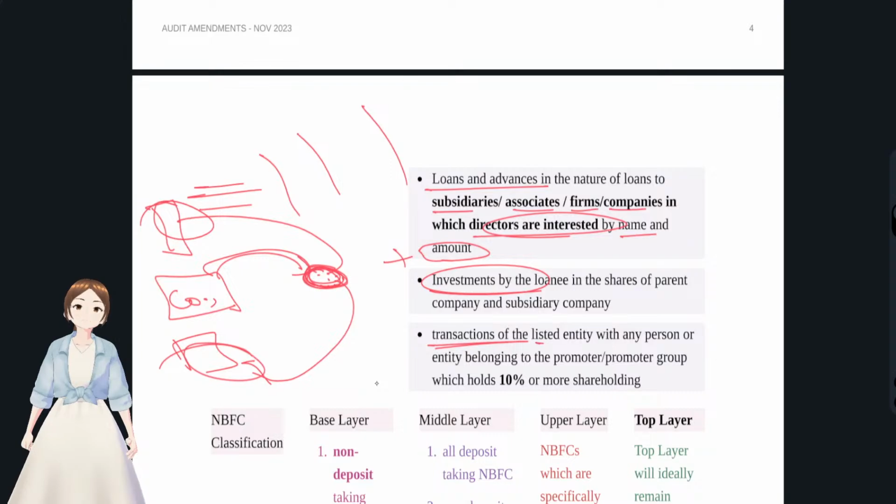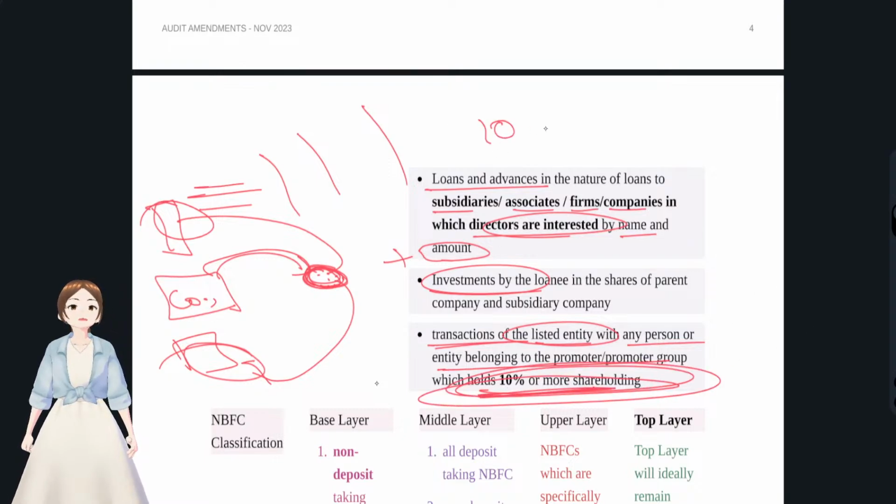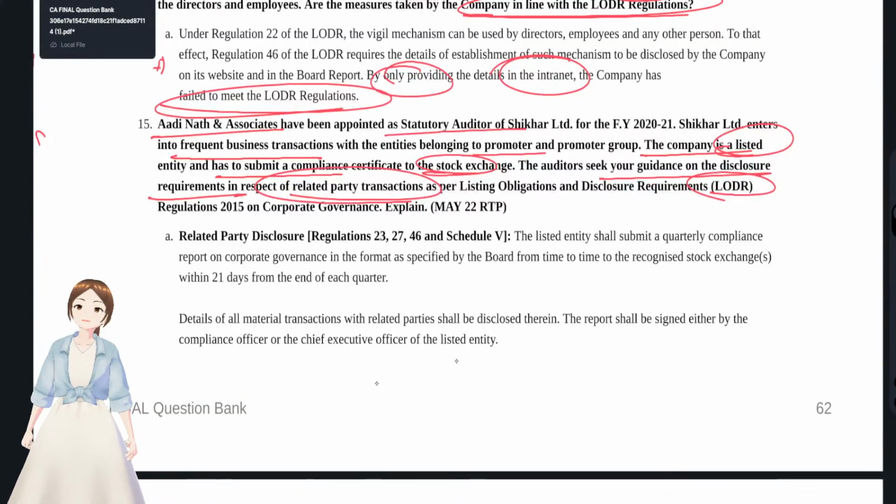And transactions of the listed entities with any persons in which, see, all the promoter or promoter group, that's what we have seen in our question, which holds more than 10% of shareholding, 10% or more. If they hold 10%, then also they have to disclose it in this related party disclosure. If it touches, related party disclosures are applicable. Okay, see here, this third point gets applied here, right? See here.